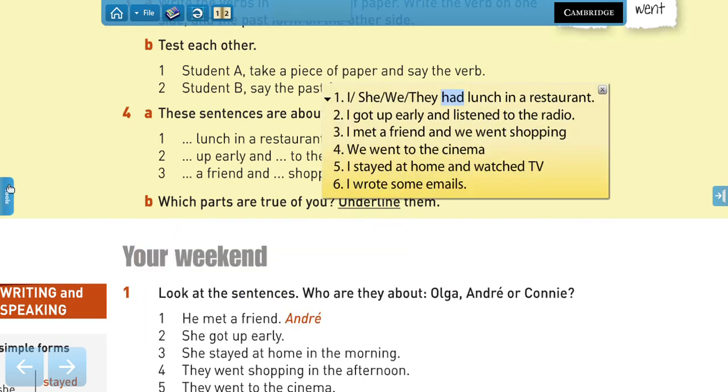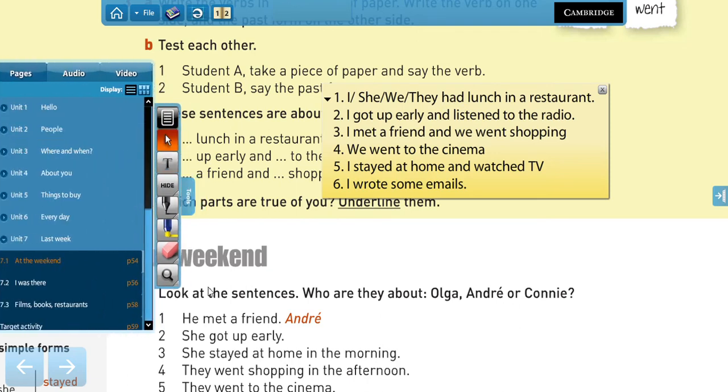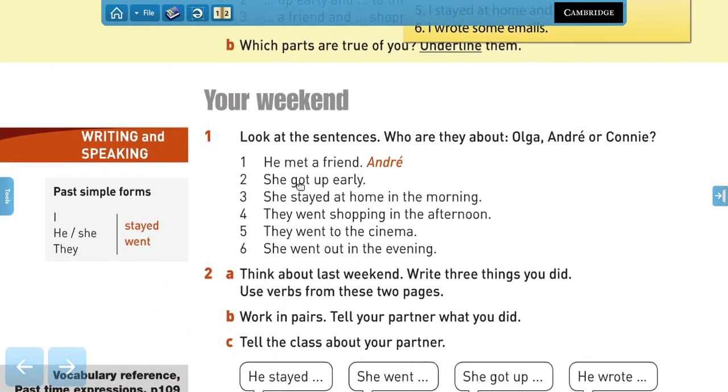Now, let's continue. So we're going to have a look at these sentences. Try to remember which sentences are about Olga, Andre, or Connie, right? So you're going to read and you're going to write the corresponding name next to the sentence. You can go back to the reading in case you have forgotten.